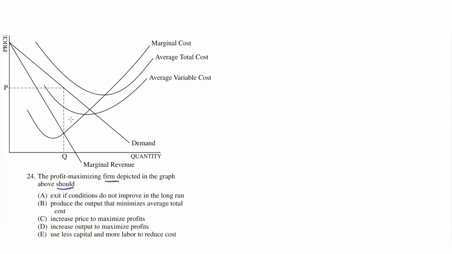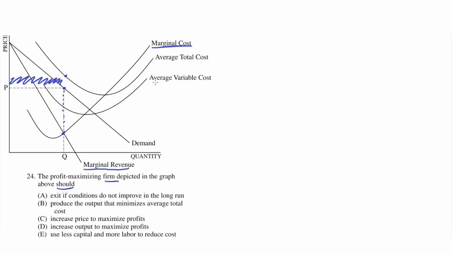So this seems to be correct because if we look at this graph, the point where the marginal revenue intersects with the marginal cost is this point here. And if we go up and reach the demand, this is the price that they will charge because this is what people are willing to pay. And then if we try to find average total cost, we see the average total cost is up here. Because average total cost is above the demand, it means that this area represents the loss they're making. So they're not making any profit, they're making a loss.